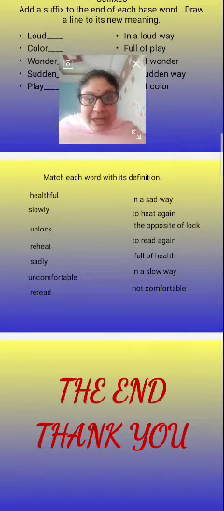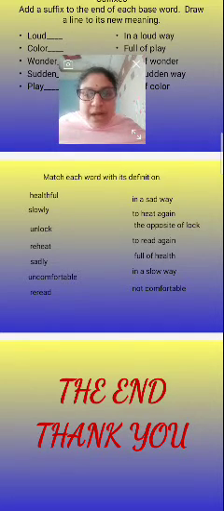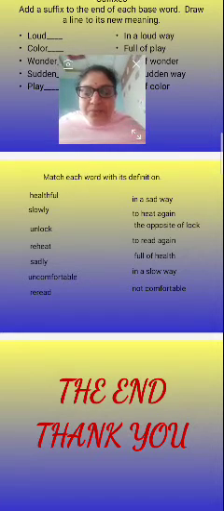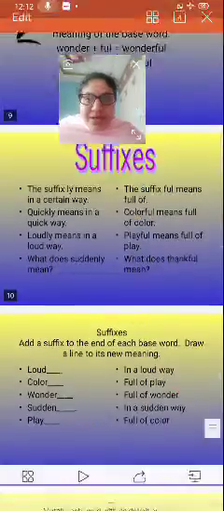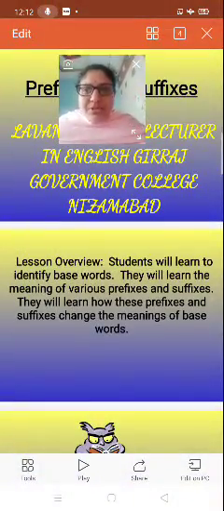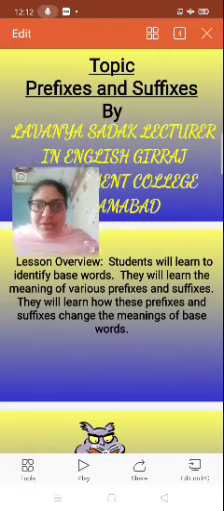Reheat, to heat again. Sadly, in a sad way. Uncomfortable, not comfortable. Reread, to read again. So I think you have understood what suffixes and prefixes are.